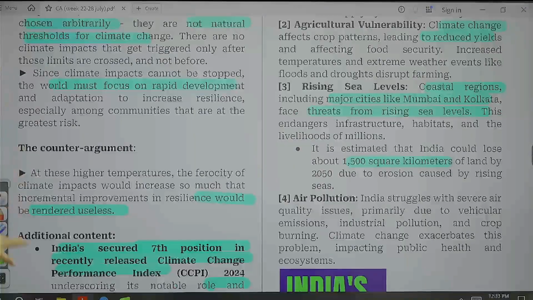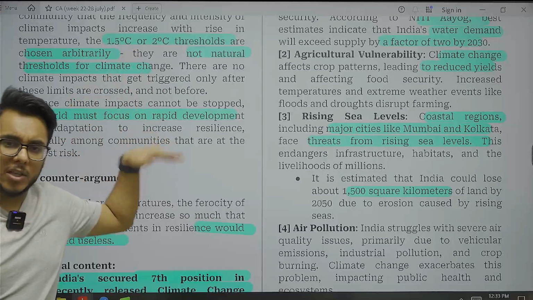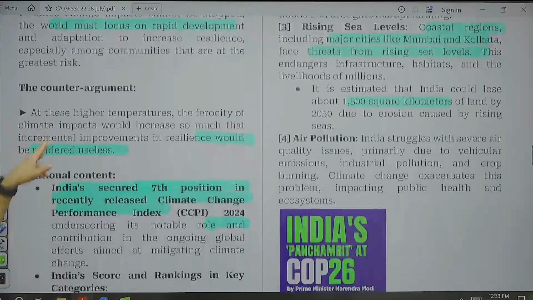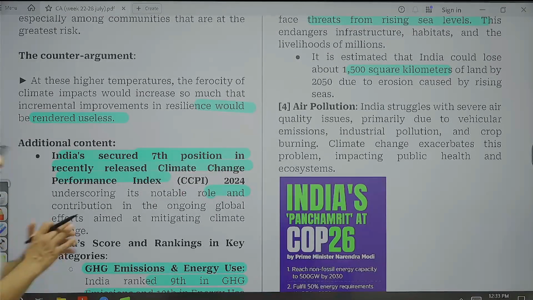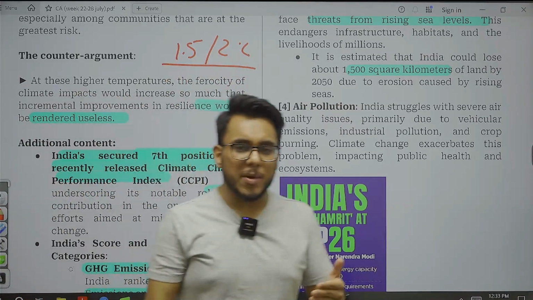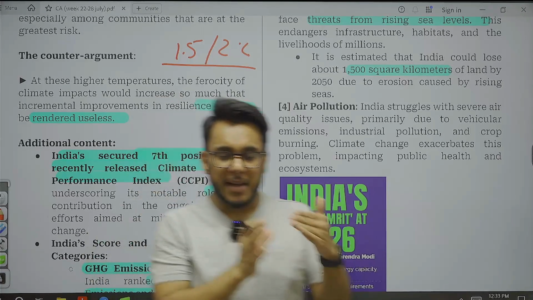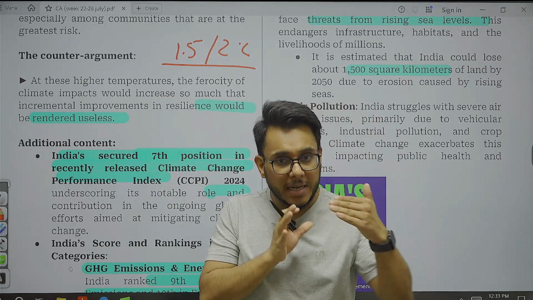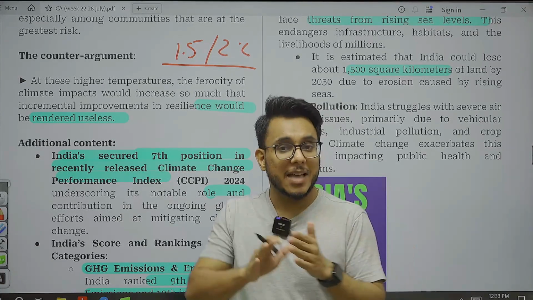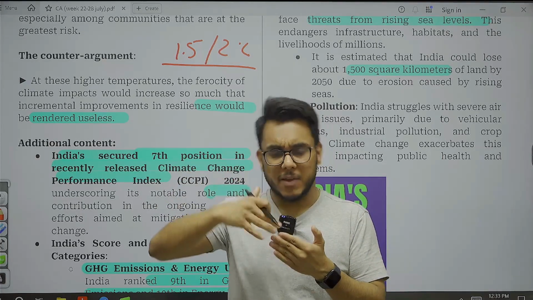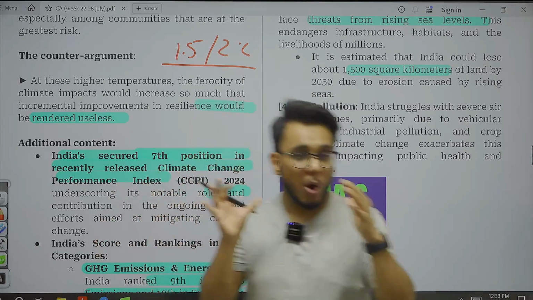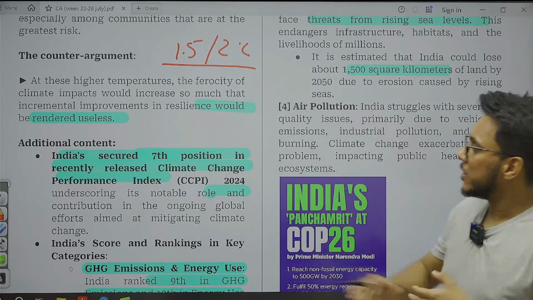Now, the counter argument that comes. I already discussed with you that the 1.5 degree Celsius range was arbitrarily imposed. The counter argument here is that one group of people says that 1.5 to 2 degree Celsius is not an arbitrarily chosen number, rather it is a number which has been discussed a lot by the IPCC, the Intergovernmental Panel on Climate Change, and this is the red line. If we go even 1 degree beyond that, then the climate extremes will be so much that we will not be able to withstand them. So it has been said.